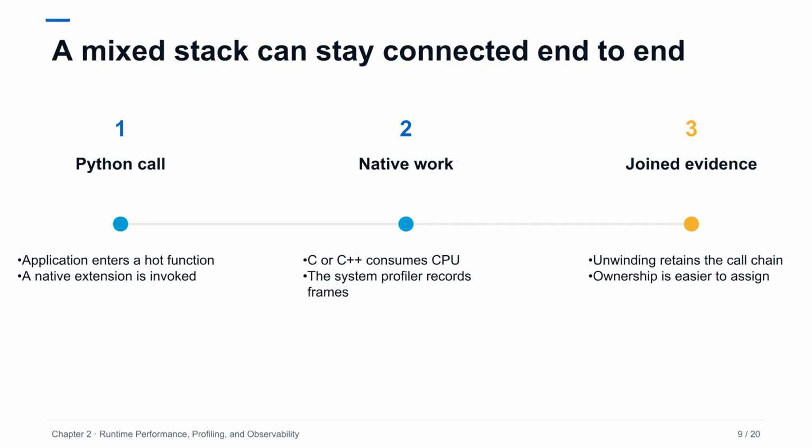The practical value of frame pointers is continuity. A service may enter a Python function, cross into a compression or database extension, and spend most of its time in native code. If stack unwinding loses the caller, engineers see a hot native symbol without knowing which Python request path reached it. With a connected stack, the same sample can show application context, interpreter frames, and native work. That shortens the path from symptom to an actionable owner.